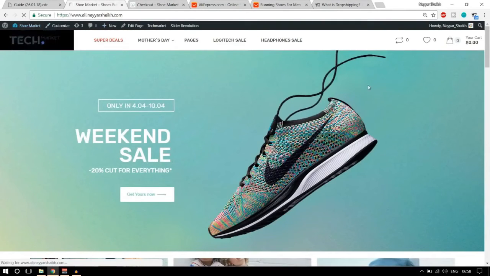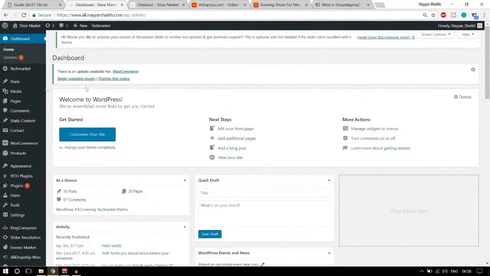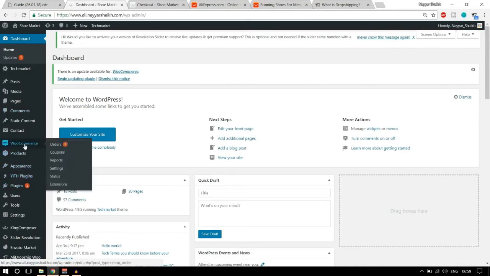Now when you go to your dashboard, let us see how it looks. Okay, so this is our dashboard. At the left hand side, if you don't understand this screen, this is WordPress, this is WooCommerce. If you don't understand that, don't worry. Again, I'm saying, there is a link given in the video description below. Watch that video, you'll understand everything step by step. This is a very small video. I'm making this video just to clarify something, just to give a glimpse of what WooCommerce is, what dropshipping is.